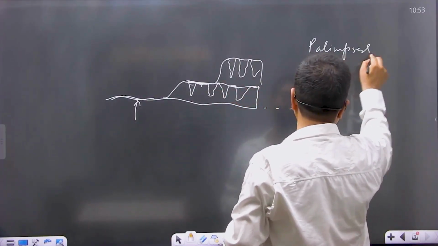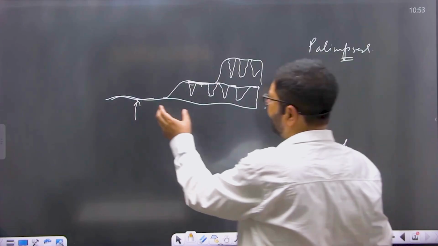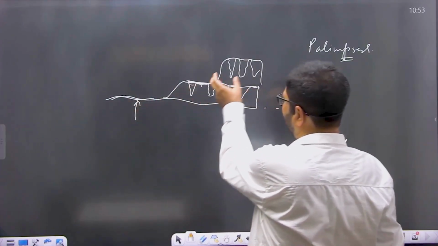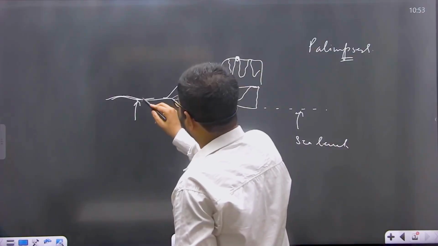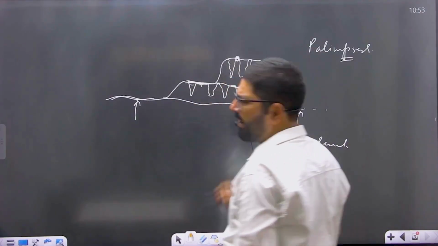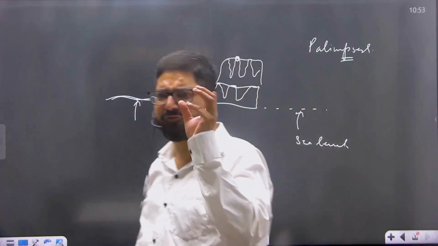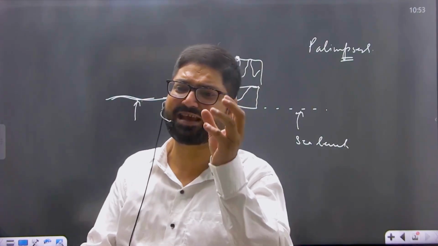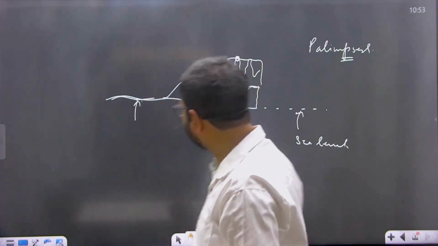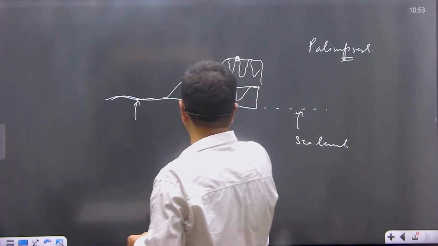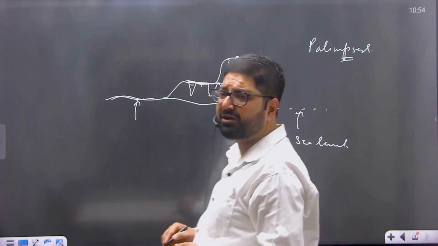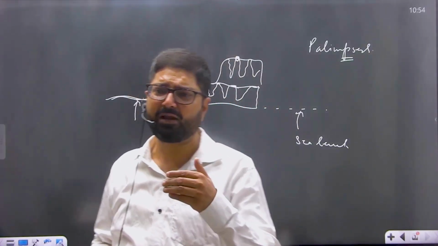Palimpsest topography is that topography which has undergone various successive cycles of erosion, but it still bears the imprints of the various cycles of erosion that it has passed. It still bears the imprints of the landforms which got formed in the first, second, and third cycle of erosion. Now, what do we do? First step is to identify the number of erosional surfaces that lie in a particular region.